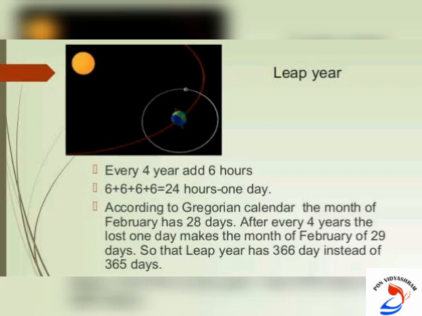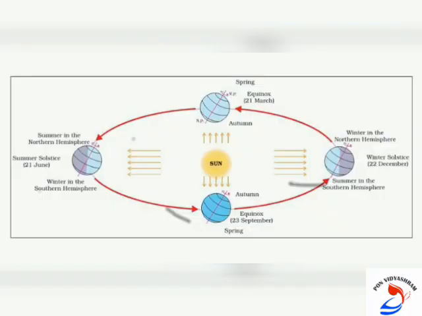If you see this picture, it is clear that the Earth is going around the Sun in an elliptical orbit. If you notice, the Earth is always inclined in the same direction, and also it is revolving around the Sun in an elliptical orbit. The orbit is in elliptical form, not in a round form. A year is usually divided into summer, winter, spring, and autumn seasons. Seasons change due to the change in the position of the Earth around the Sun.